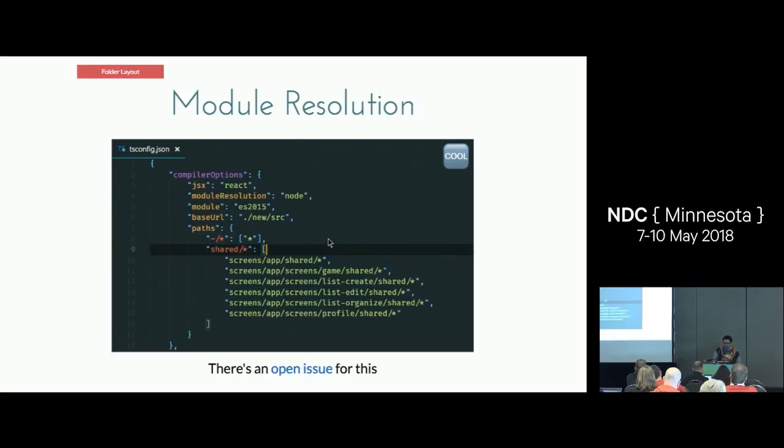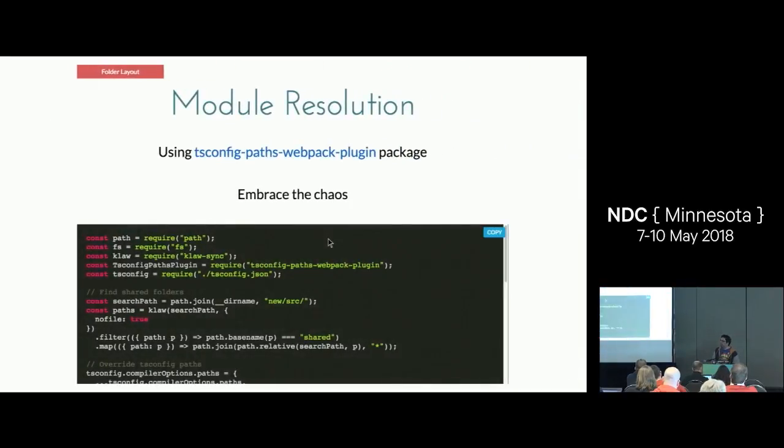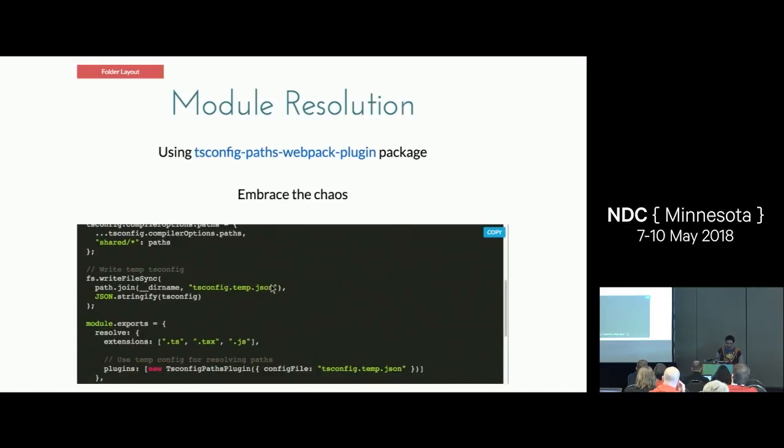I don't find it to be a huge deal. If you really want to go the extra mile, I have a code sample right here. You could take that tsconfig and mutate it, search for all the shared folders, add them to that paths property, and then generate a new tsconfig. You could add this to your Webpack config, or to your NPM scripts. I'm not going to show that, but this is the code sample that does that.